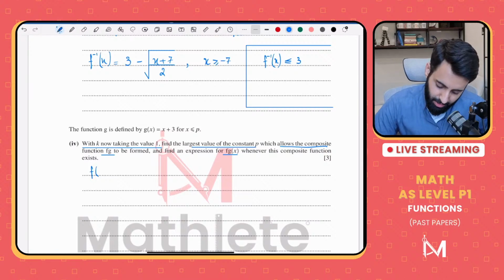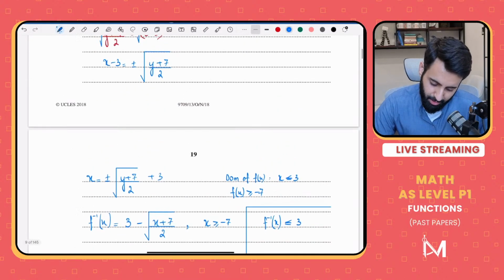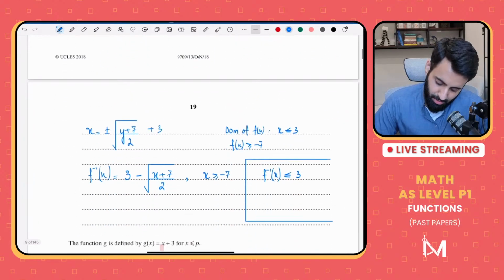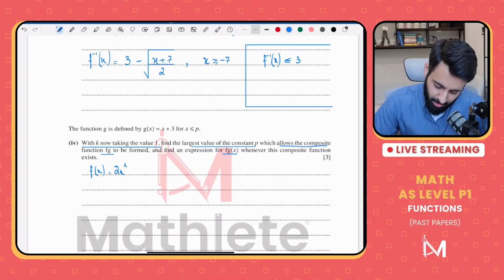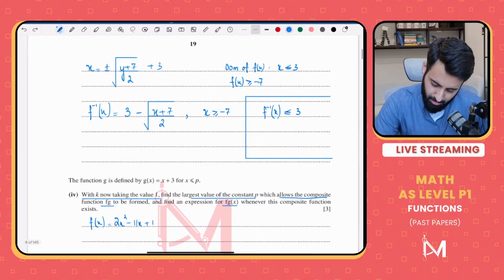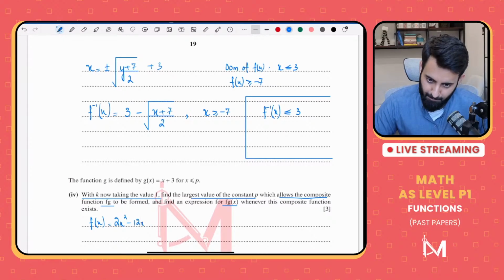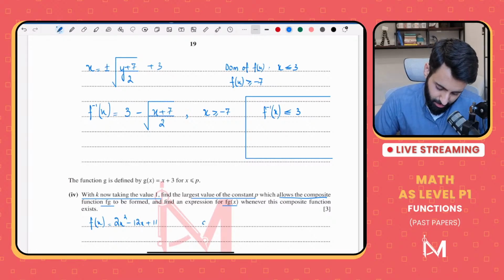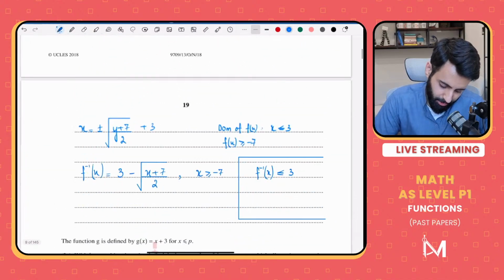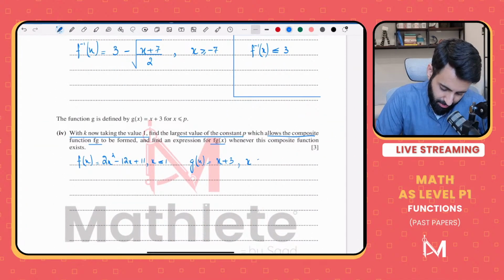First, let's write down some relevant information. Let's write down f of x, which is 2x squared minus 11x plus 11. Let's confirm that. Minus 12x plus 11, sorry. And g of x is equal to x plus 3. Here x is less than or equal to p. And f is defined for x less than or equal to 1, because the question says that k now takes the value of 1.